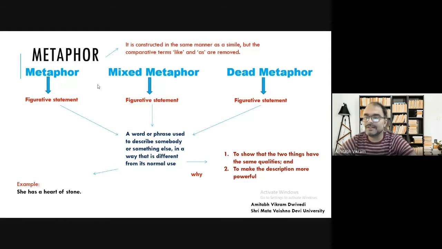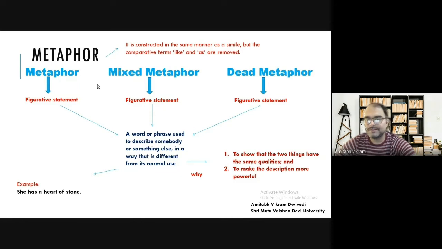Similarly, when Shakespeare says, "Shall I compare thee to a summer's day?" here Shakespeare is not using a metaphor, and he is also not using a simile. He is directly making a comparison. Shall I compare thee to a summer's day? It is like I want to compare, I would like to compare you with a summer's day.